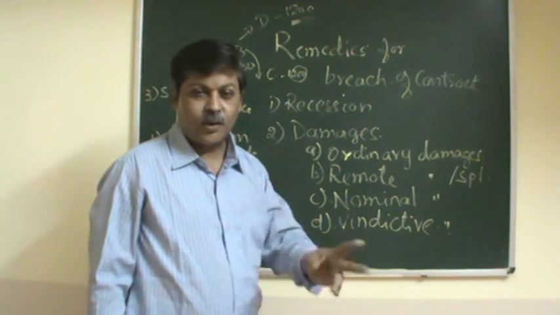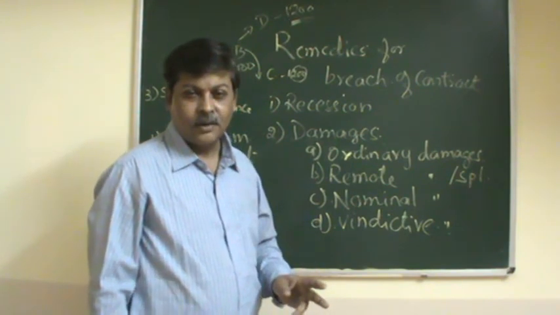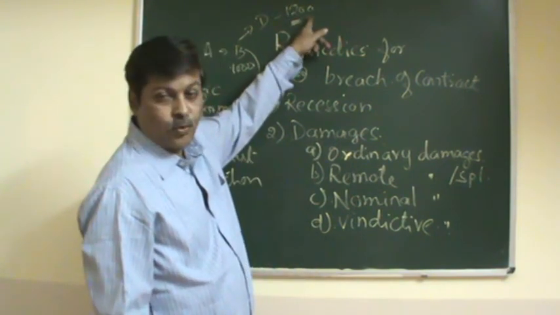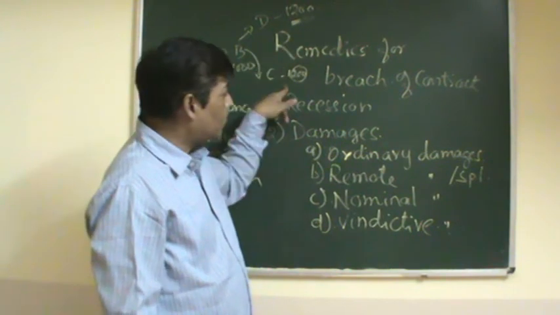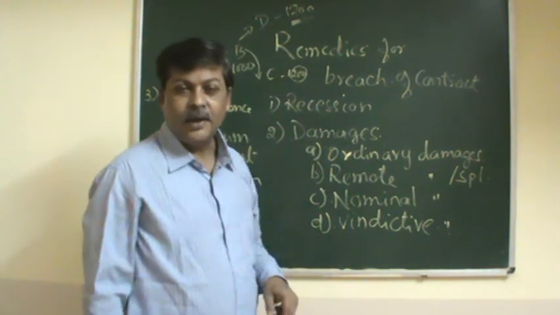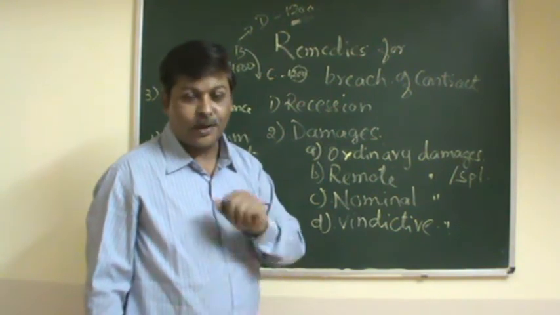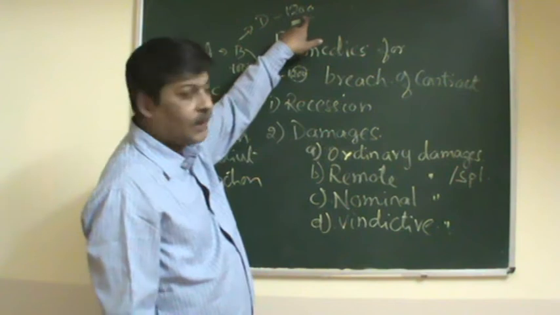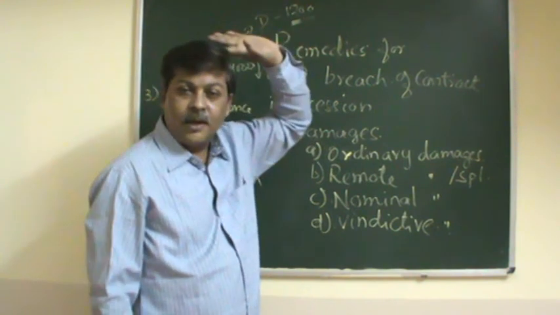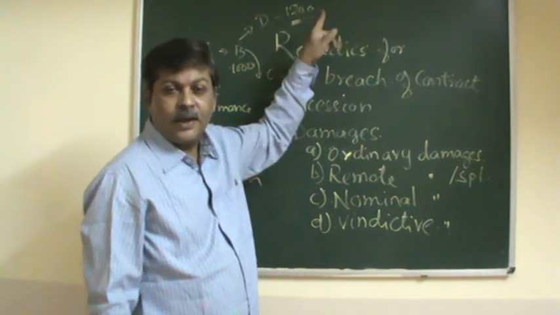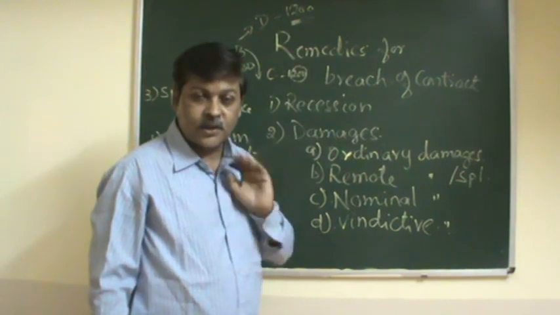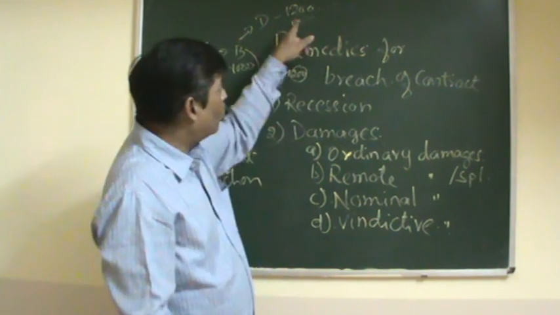Now what is the actual loss he has sustained? He has given 200 more to D, and he has also lost his commission. For 1200 he has purchased that 1 ton of cotton, 200 rupees extra.